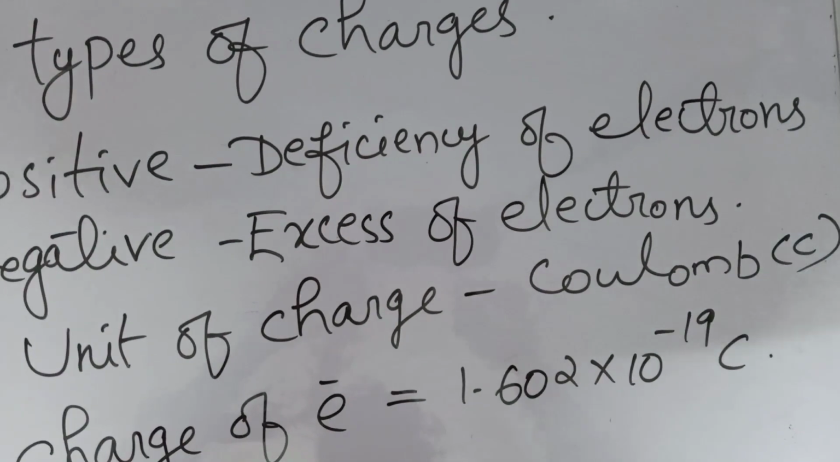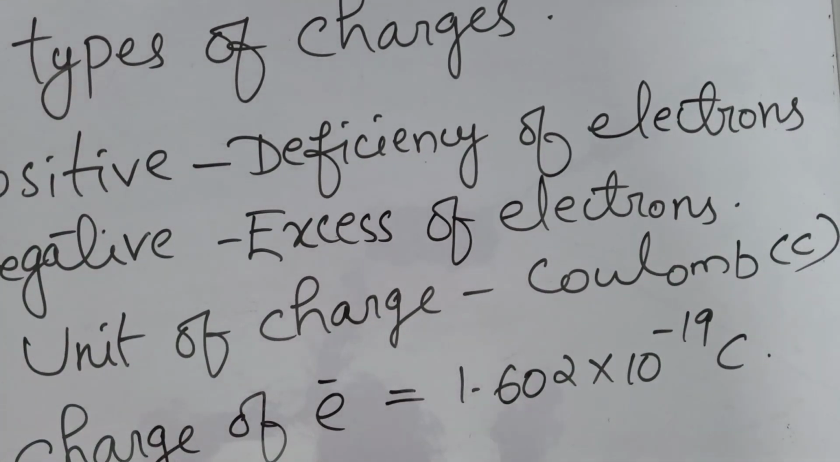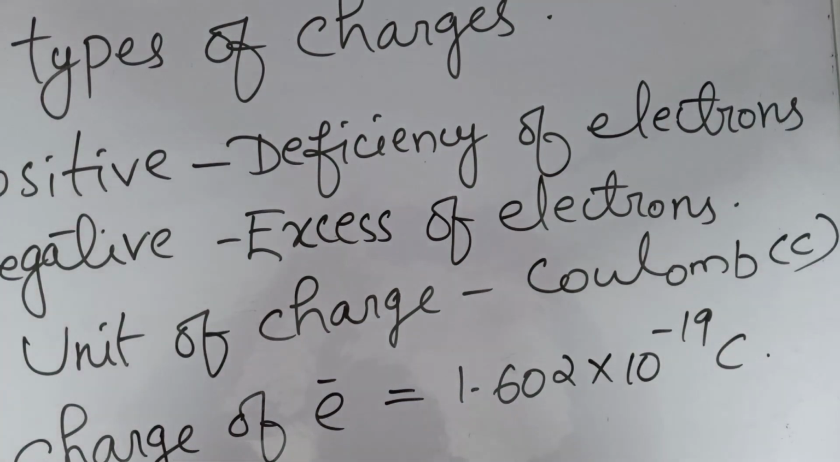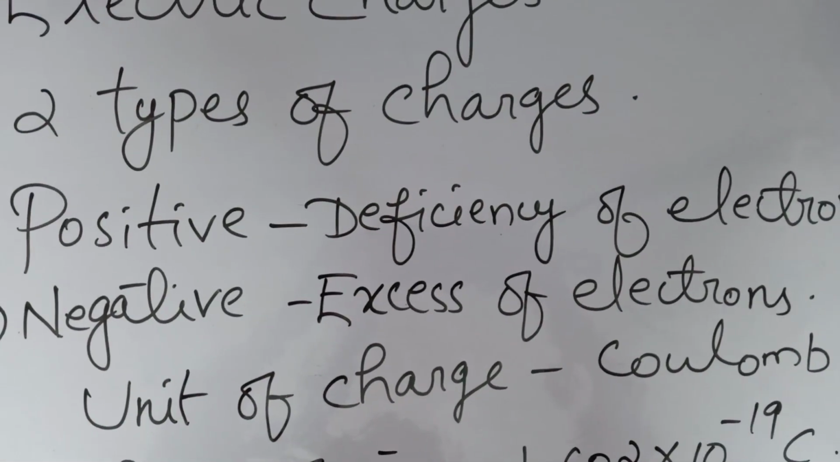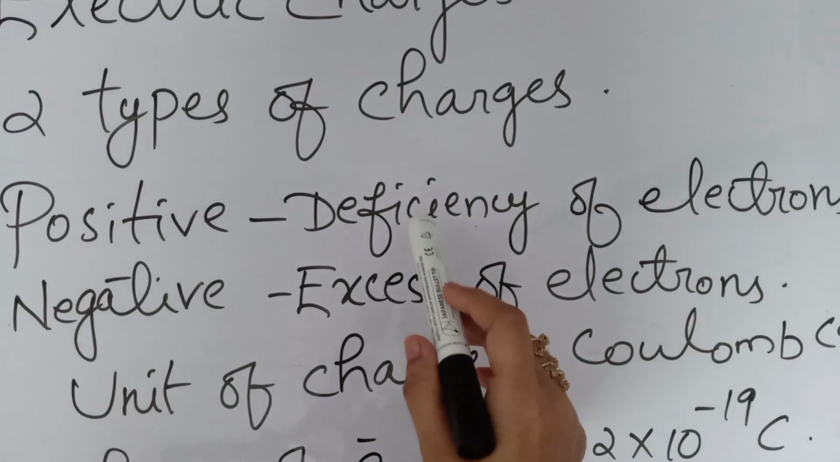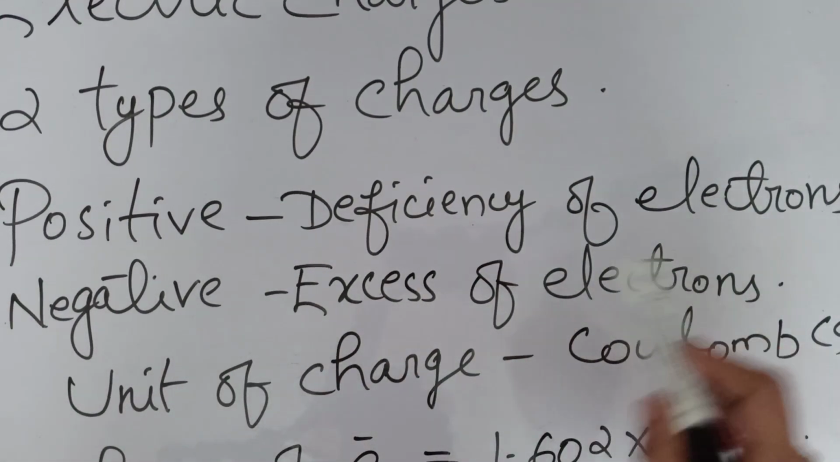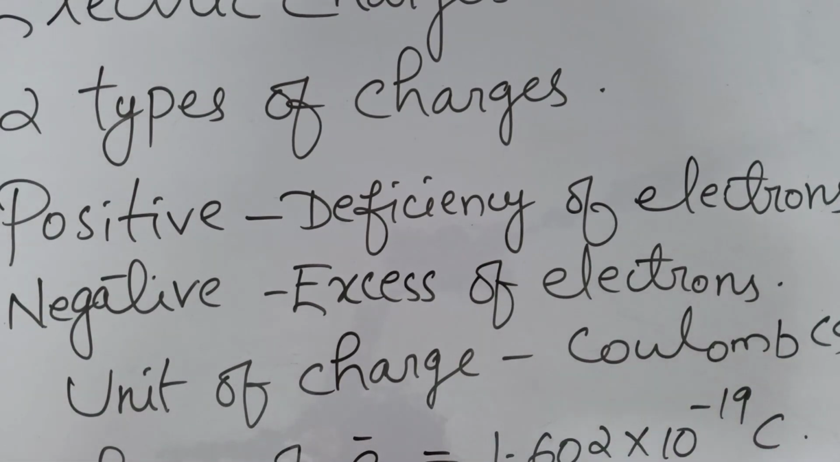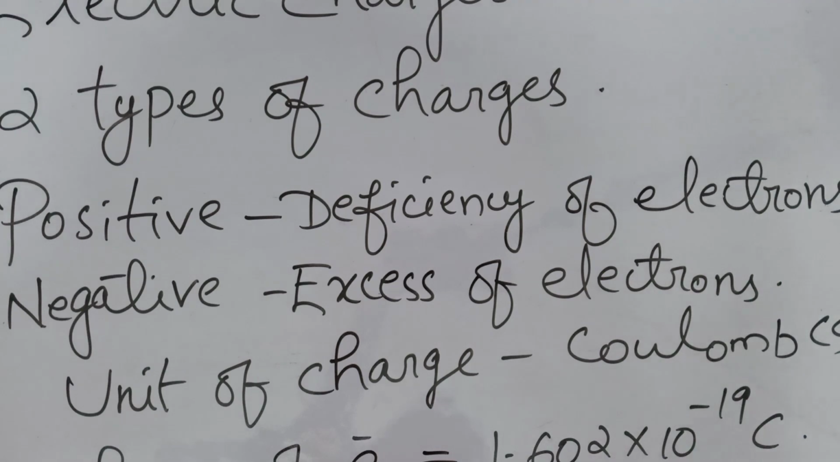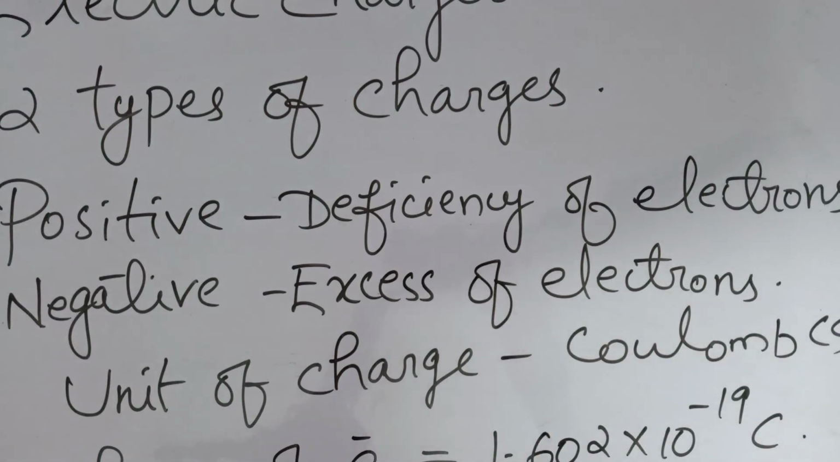So in this topic of electric charges, you should remember these 2-3 points. First one is types of charges, positive and negative. Positive means there will be deficiency of electrons, and negative means excess of electrons, and unit of charge is Coulomb. Then the charge of an electron is 1.602 into 10 raised to minus 19 Coulomb. So now we can move to the next topic.